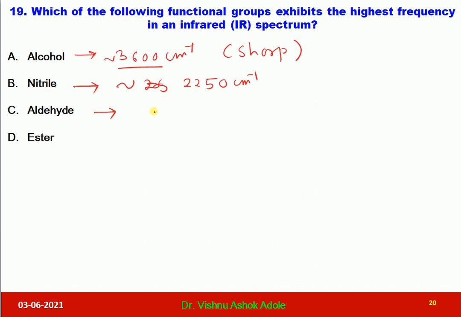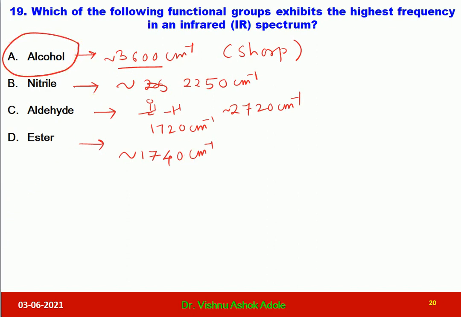Aldehyde, the carbonyl group of aldehyde shows frequency at nearly 1720 reciprocal centimeter, and the CH stretching is located at nearly 2720 reciprocal centimeter. And ester generally shows carbonyl stretching frequency at nearly 1740 reciprocal centimeter. Accordingly, you can guess the correct option is none other than option A, that is alcohol, which has the highest frequency in an infrared spectrum.